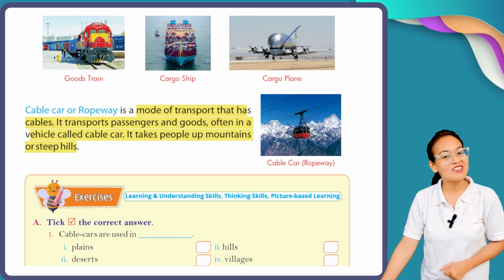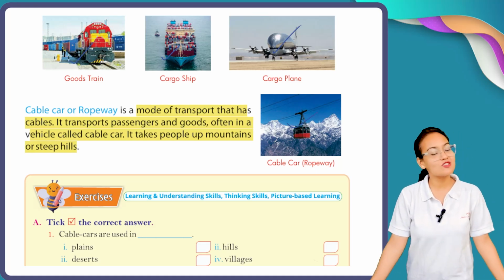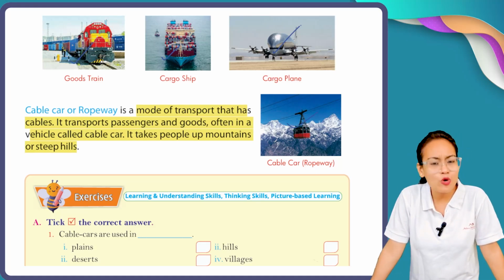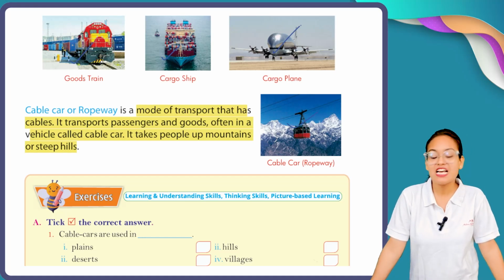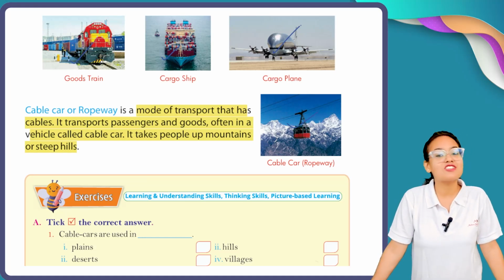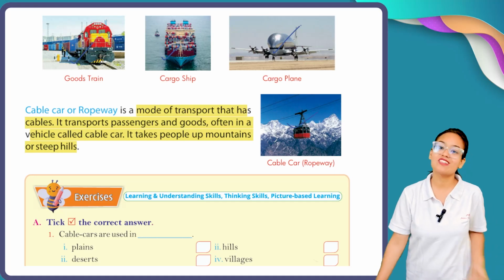Okay, so my dear student, this is all about means of transportation. I hope you understand this chapter very well. Now go through this chapter thoroughly and complete the exercise based on this chapter.